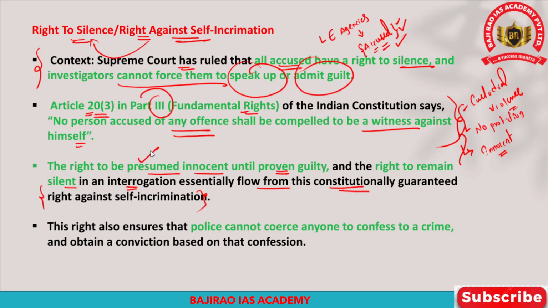See, for example, this person is accused. We don't know whether this accused person committed a crime or not. But so long as he is not proven guilty, the accused person should also be treated as an innocent person. Therefore, the right to be presumed innocent until proven guilty and the right to remain silent in an interrogation